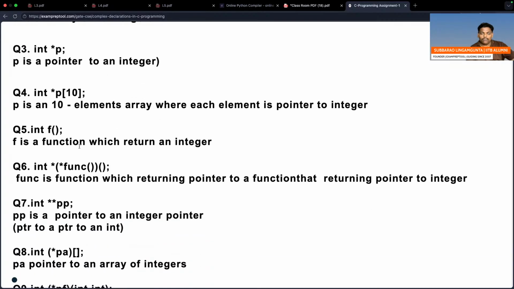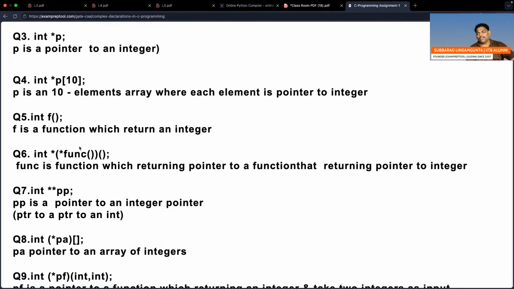Can you go to question number 3? Int star p. Start from the operand. P is a pointer variable because for p only one person is fighting. Pointer variable means address variable. If you go to that address, there is an integer. So p is an integer pointer variable, or p is a pointer to an integer. Okay, I think that is also fine.